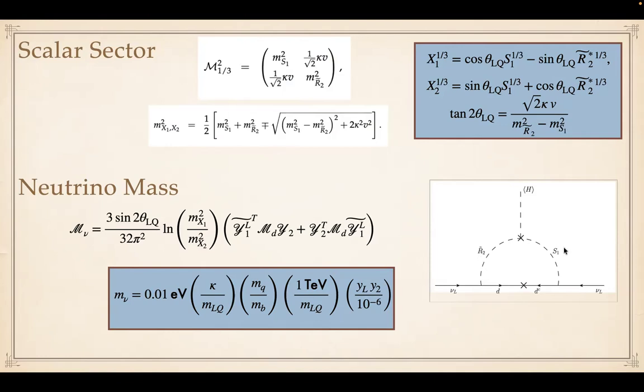The R2 tilde and S1 can mix and generate the lepton number violation, which can generate the Majorana neutrino mass through this one-loop diagram. And we found that for the TeV scale leptoquark with the Yukawa coupling around 10 to the power minus 6, we can generate the observed neutrino masses in the neutrino oscillation experiment.